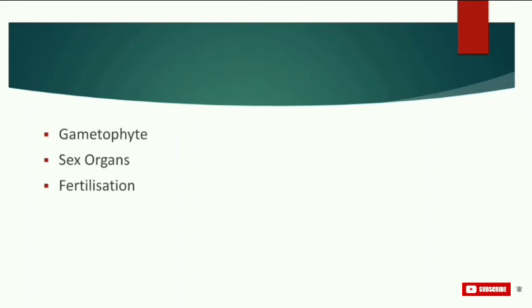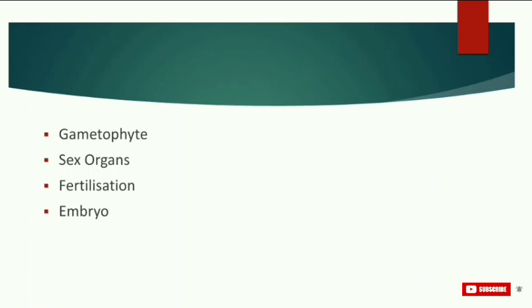Zygote therefore produces a multicellular, well-differentiated sporophyte, which is the dominant phase of the pteridophytes. So the sporophyte phase is the ruling phase, that is the dominant phase of the pteridophytes. Now, next characteristic is embryo. Fertilization produces a zygote that undergoes division to produce embryo. The development of the zygote into young embryo takes place within the female gametophyte.